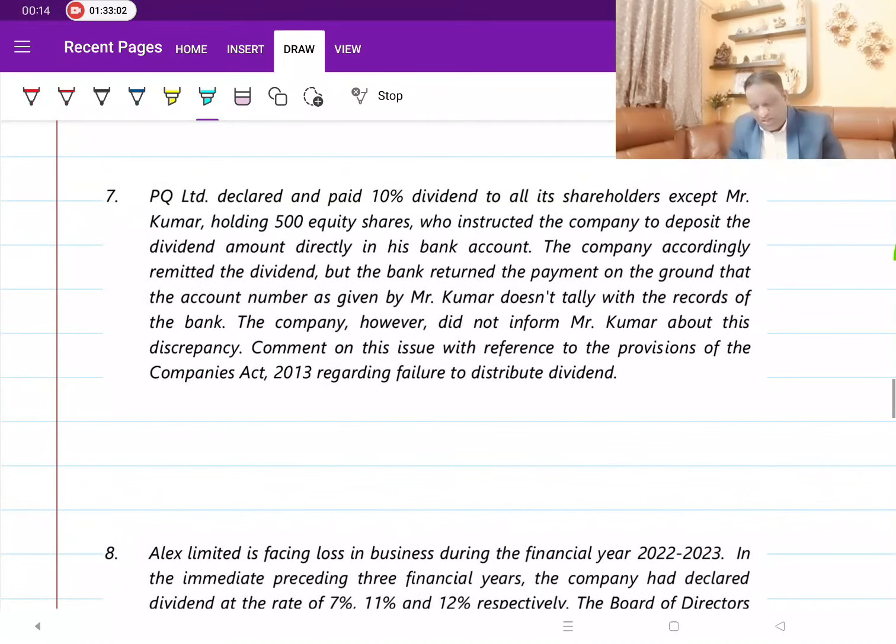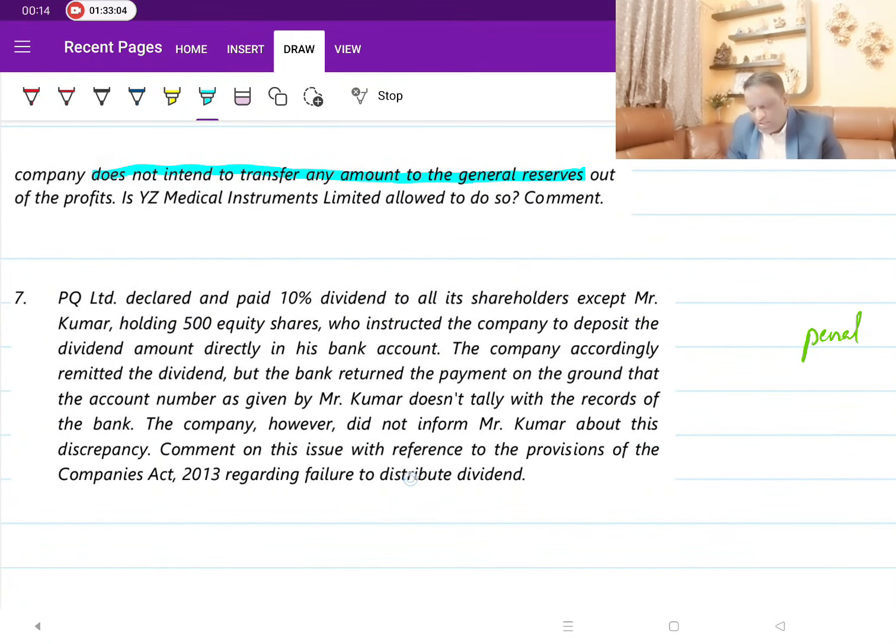Now, look at the next one. PQ Limited declared and paid 10% dividend to all its shareholders except Mr. Kumar holding 500 equity shares, who instructed the company to deposit the dividend amount directly into his bank account. So he wanted that money directly in the bank account. The company accordingly remitted, but the bank returned the payment on the ground that the account number given is a mismatch and doesn't tally. So due to the account number mismatch, it didn't happen.